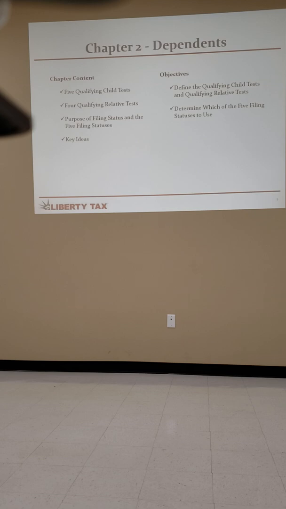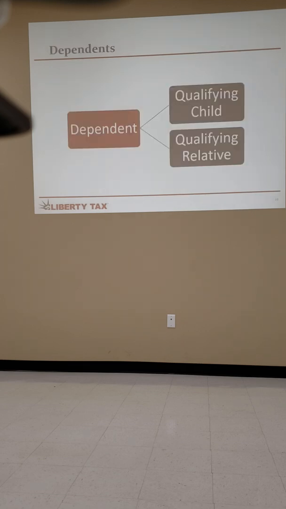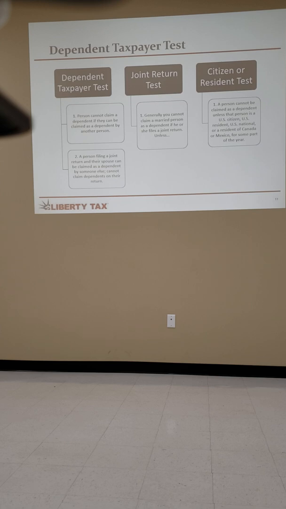And since I'm doing this, I'm just going to do it this way. Okay. Dependent. Qualifying child, qualifying relative. All of you have probably heard or seen the word dependent. So that's what we're talking about. These are the choices of dependents. Okay? Some of this, like I said, is very general. So if you think you'll remember it, don't want to write it down, you don't have to.